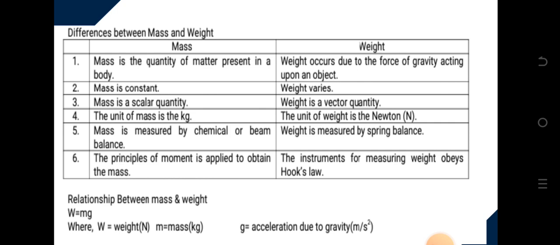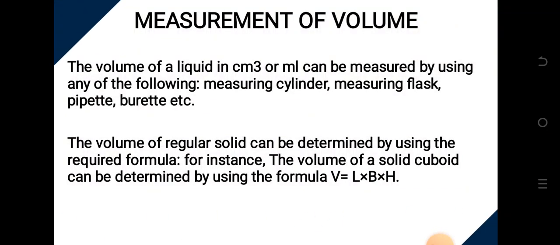In a subsequent class, we'll be looking at the principle of moment. We'll be looking at Hooke's law. So the relationship between mass and weight is given as W equals mg. Weight equals mass multiplied by the acceleration due to gravity. All right, let's move on to measurement of volume.